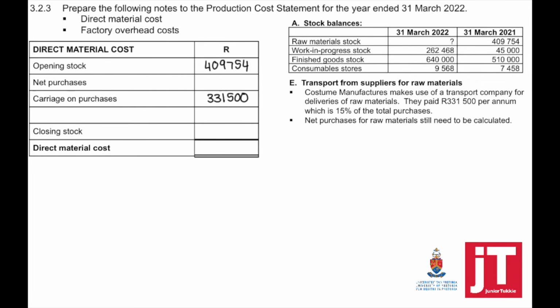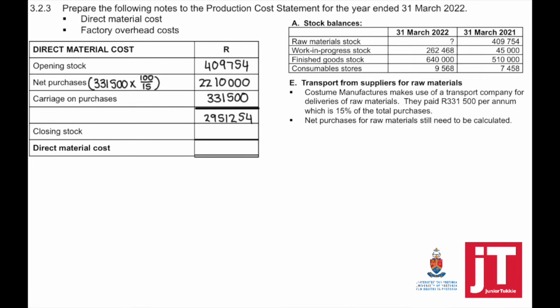But because we now know that 15% of the total purchases was for carriage, it means that I can calculate the net purchases by taking the carriage, the transport, times 100 divided by 15. Now we can say opening stock plus net purchases plus carriage on purchases.